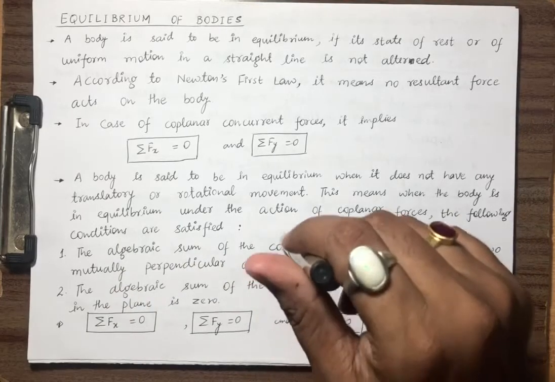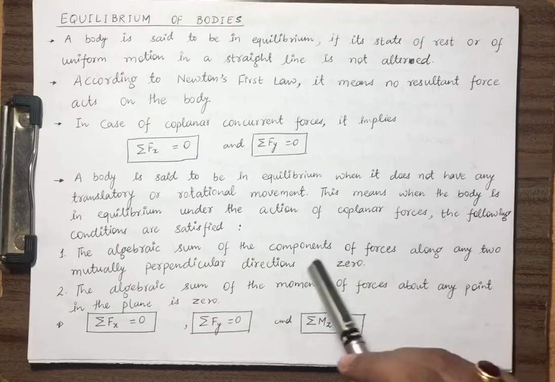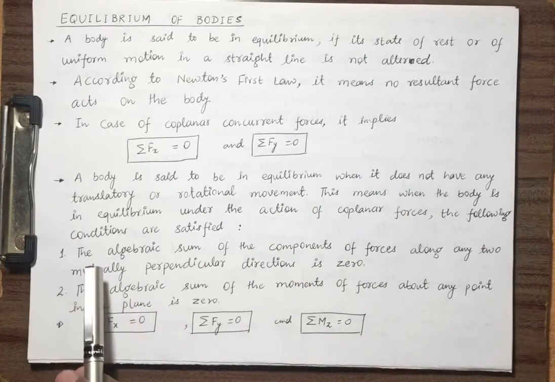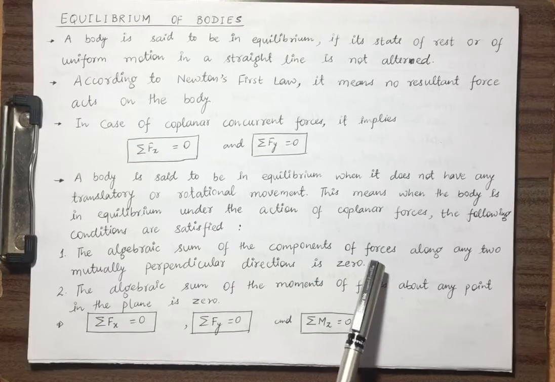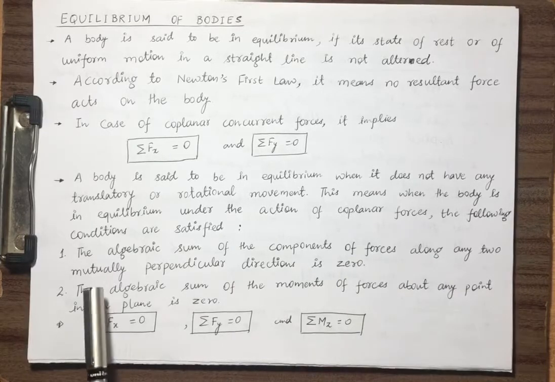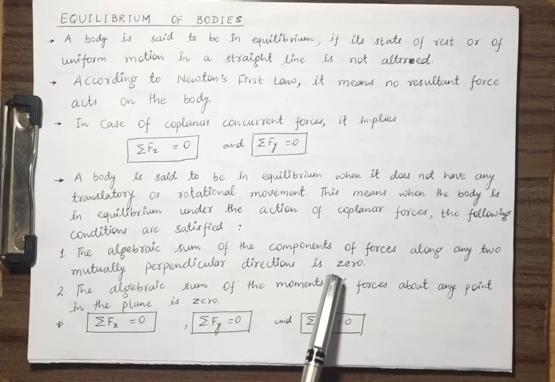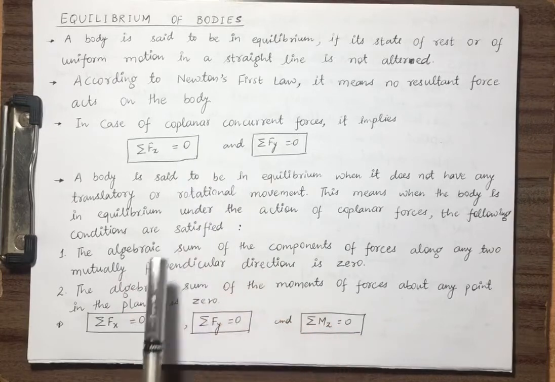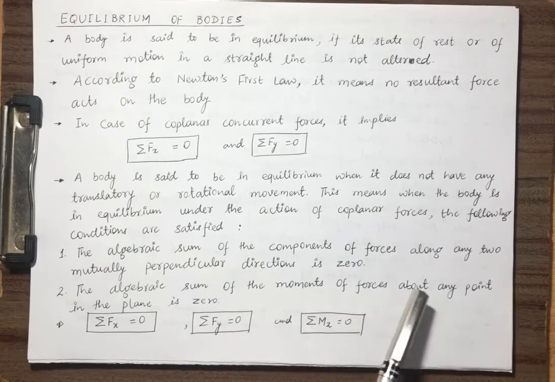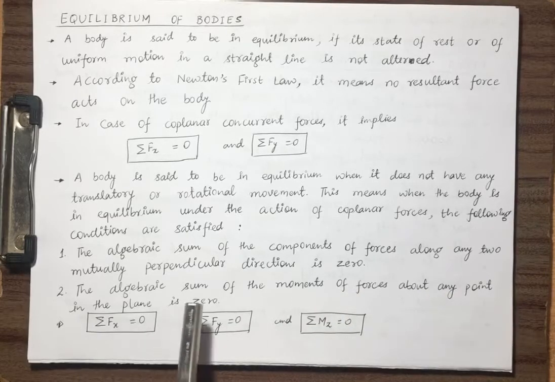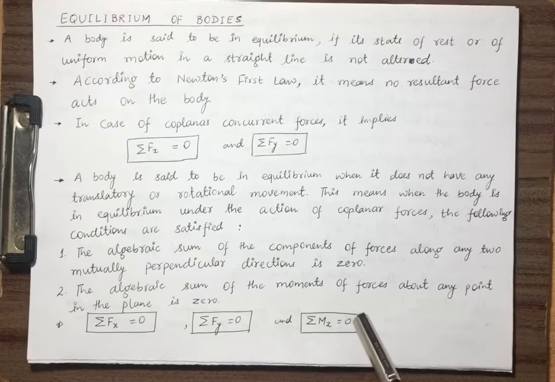First, the algebraic sum of the components of forces along any two mutually perpendicular directions is 0. Second, the algebraic sum of the moments of the forces about any point in the plane is 0. The first deals with the translatory motion and the second deals with the rotational movement. So any type of movement is not possible if the body is in equilibrium.